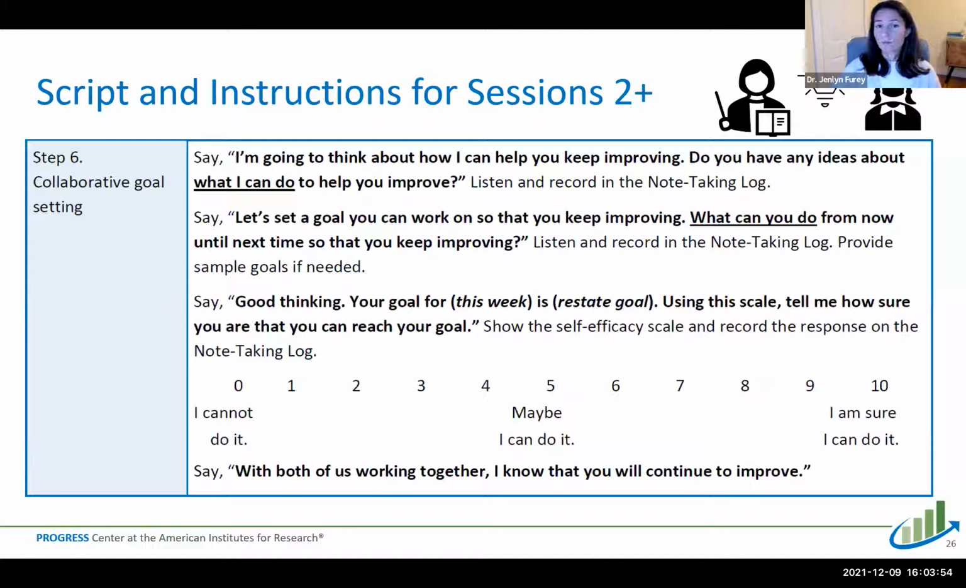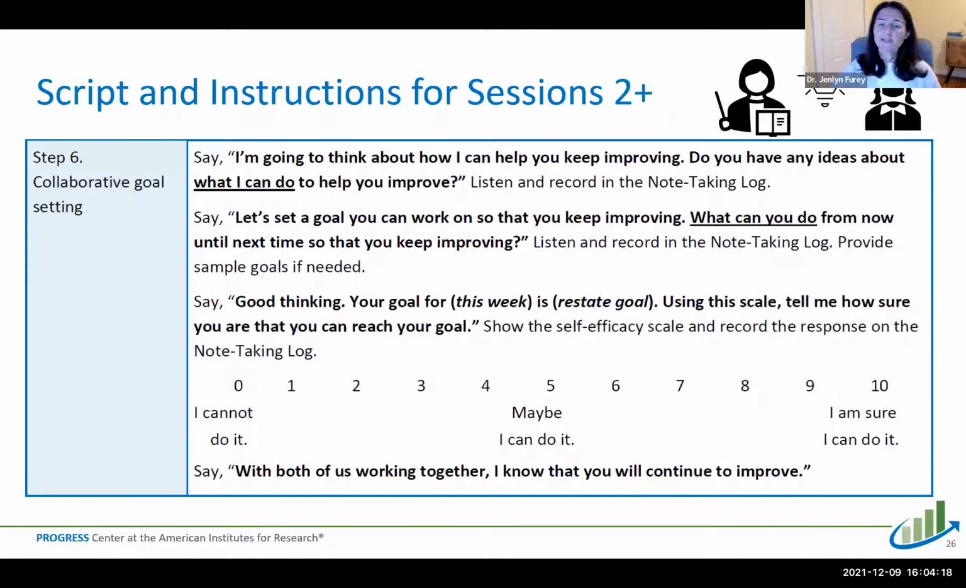Asking the student, do you have any ideas about what I can do? Let's set a goal so that you can work. Let's set a goal you can work on so that you keep improving. What can you do from now until next time so that you keep improving? So they might set the same goal as last time to practice for this number of minutes every night, or they might have a different goal.